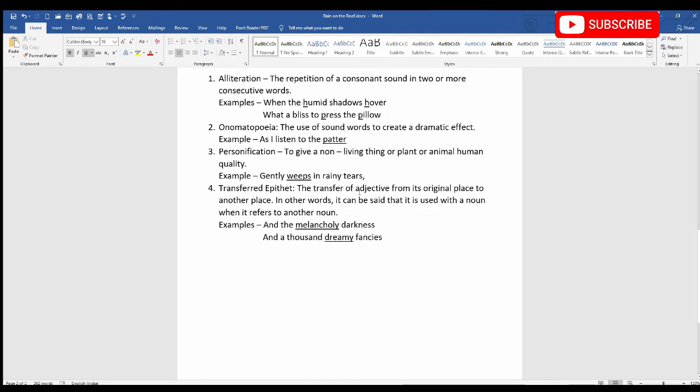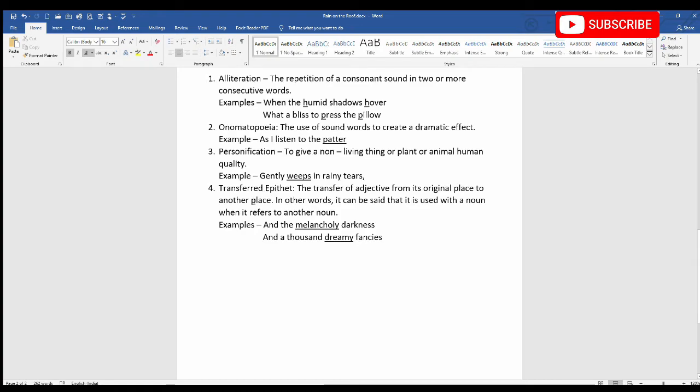The transfer of an adjective from its original place to another place. In other words, it is used with a noun when it refers to another noun. In simpler words, the epithet is transferred. What is an epithet? Epithet means adjective.